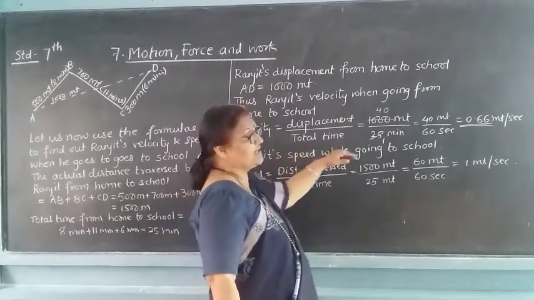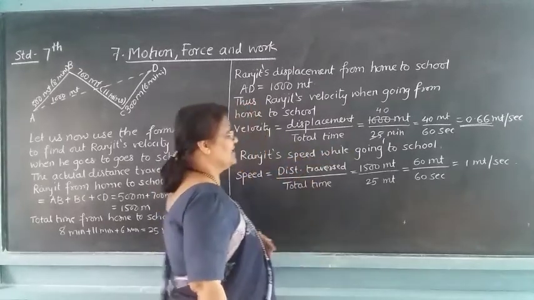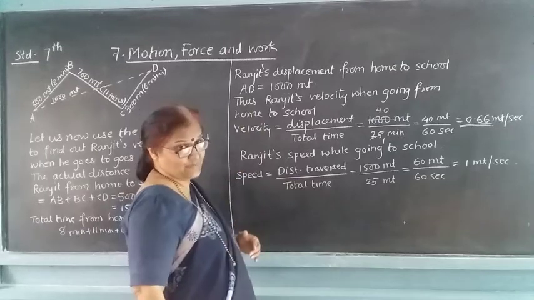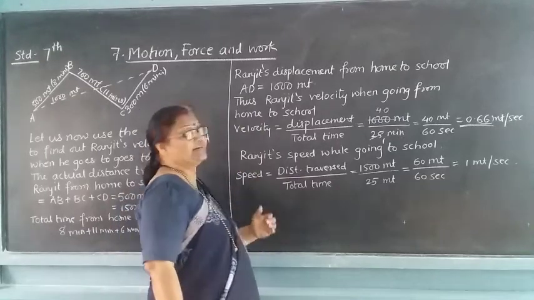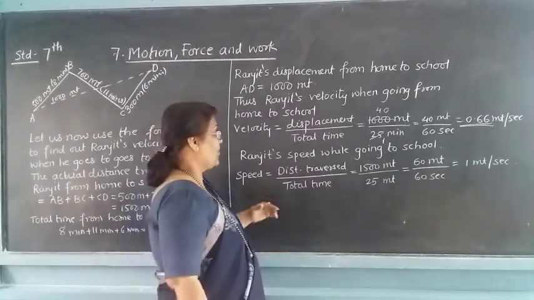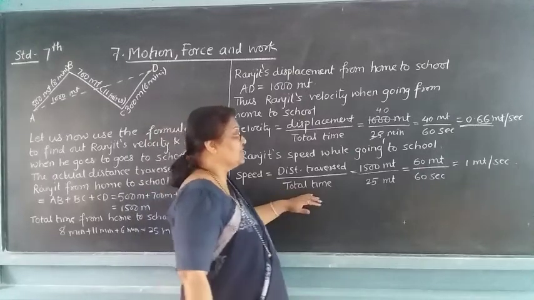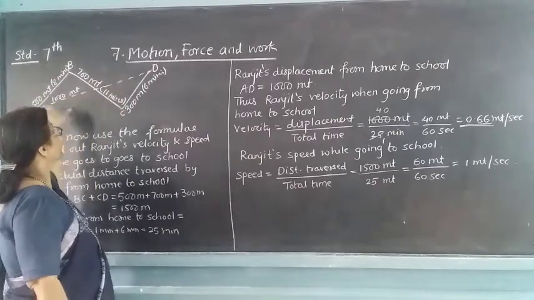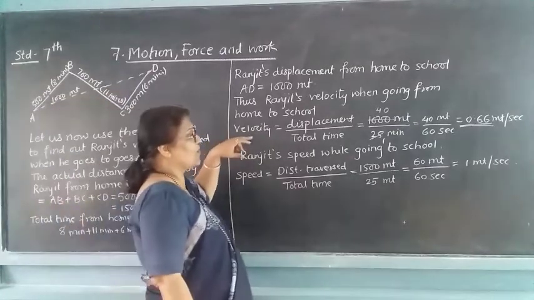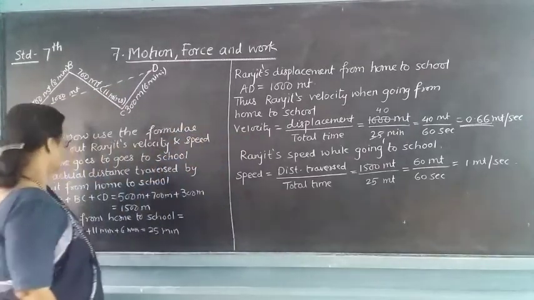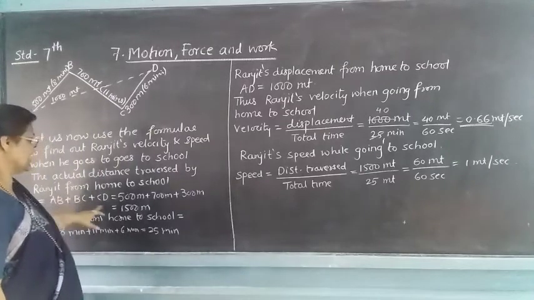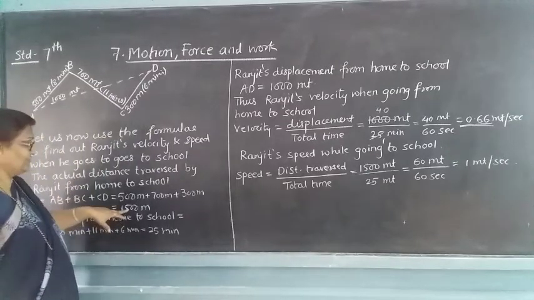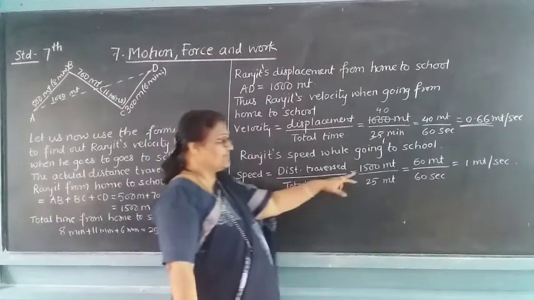Ranjit's speed while going to the school. Whenever he is going to the school, what is his speed? His speed is nothing but the distance traversed upon the total time. So what is the distance traversed? He has traversed from A to D. How much is the total distance he has traversed? 1500 meters, that we have taken here.